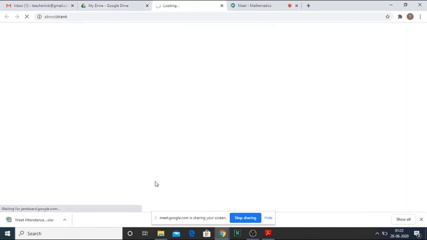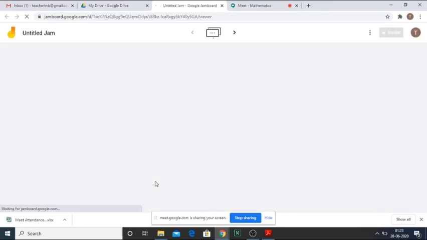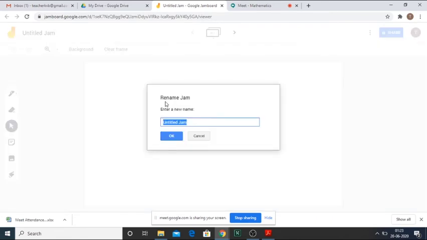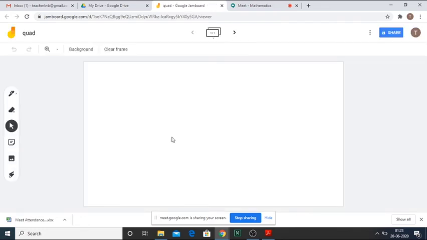As soon as I click on Google Jamboard, the screen comes out. Now in this Jamboard, I just name it, and it is saved with that name.